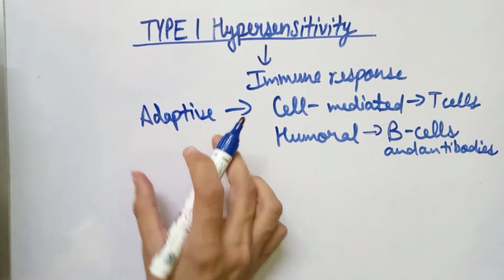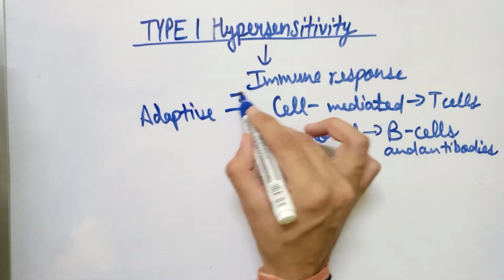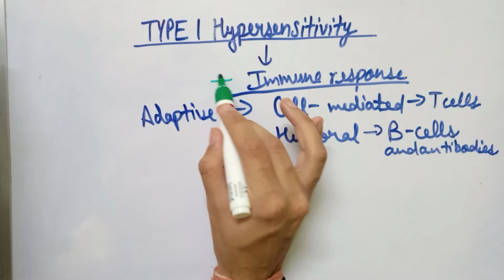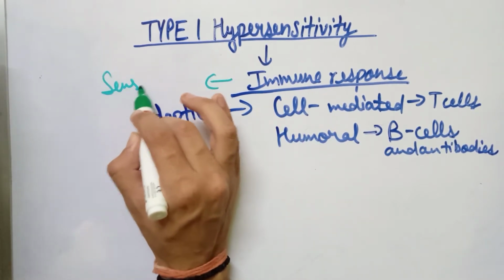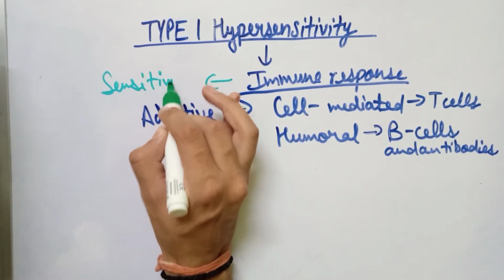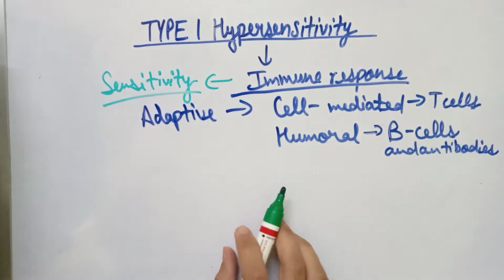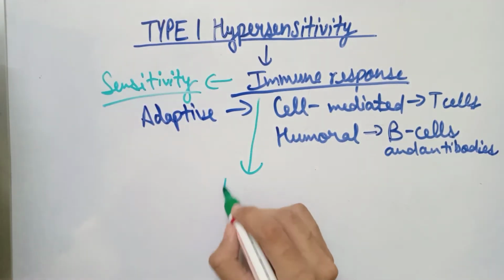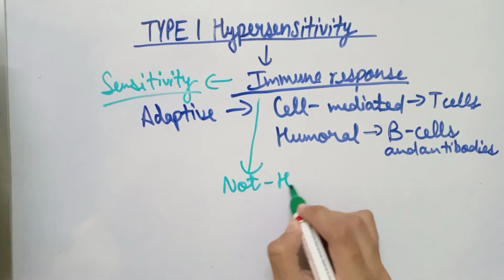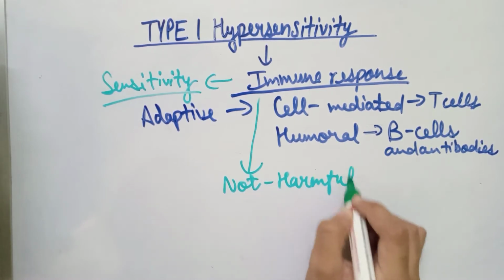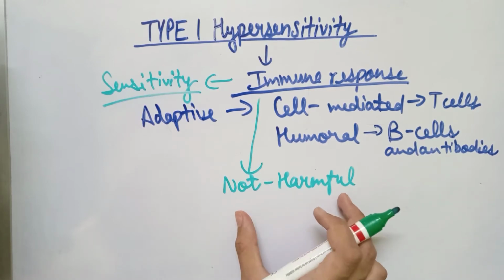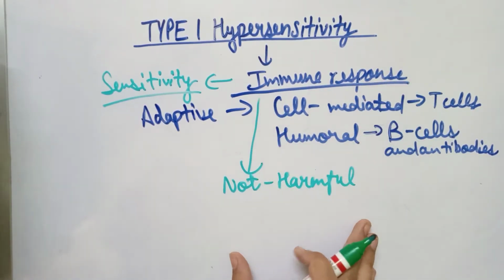But sometimes this adaptive immunity or the immune response can get out of hand, and these immune responses are known as the sensitivity of our body. But sometimes these immune responses can also occur for substances that are not harmful, which are not pathogens.